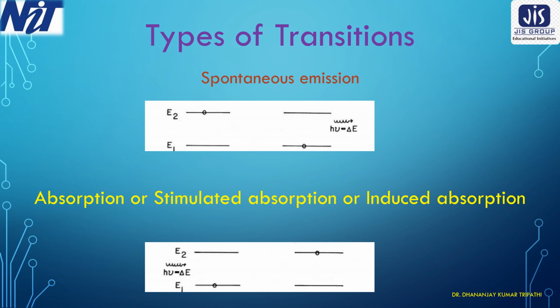If you have not touched it, it will never shrink. So reflex action is due to a stimulus, and the plural of stimulus is stimuli. Here also the atoms got excited because external energy or photons have stimulated the atoms in the ground state to go to the excited state by giving their energy. That is why this type of transition is also called stimulated absorption or stimulated excitation.